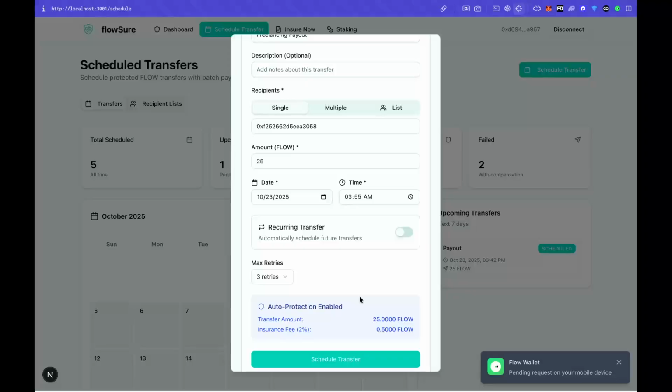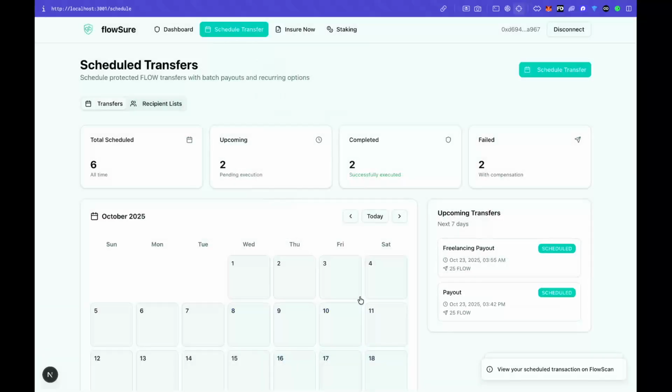So I have initiated the transfer and the transaction has been initiated in my wallet. I will sign the transaction and automatically it would be scheduled on that particular date. And as the time and the date match, the transfer would be executed automatically.